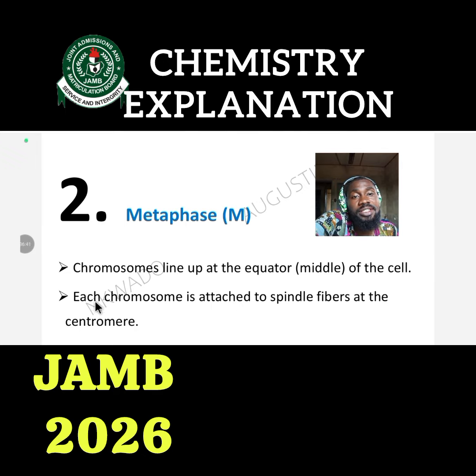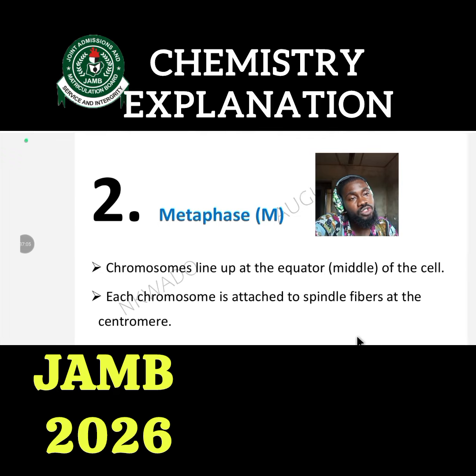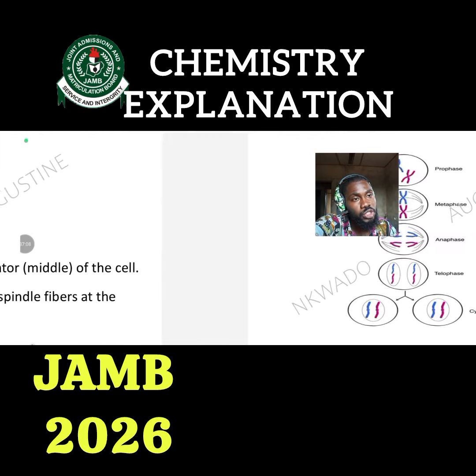And the second occurrence says each chromosome is attached to the spindle fiber at the centromere. So that spindle fiber that is formed is going to further aid the breakage of the cell. The chromosome attaches to that spindle fiber, because that spindle fiber is going to hold the chromosome during this cell division. Let's look at the diagram to further illustrate what we just understood.